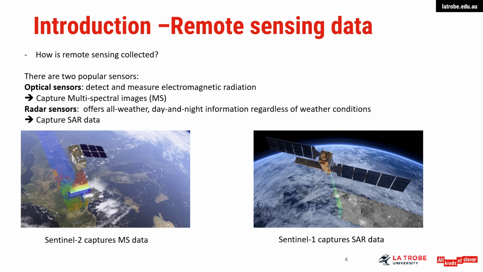Second, radar sensors. These are particularly powerful because they can collect data in all weather conditions and at any time of day or night. Radar sensors generate synthetic aperture radar, or SAR data, which is especially useful when visibility is limited due to clouds, darkness, or fog. Both types of data provide rich, high-dimensional inputs that are ideal for training machine learning models to detect patterns, classify land cover, or monitor changes over time.